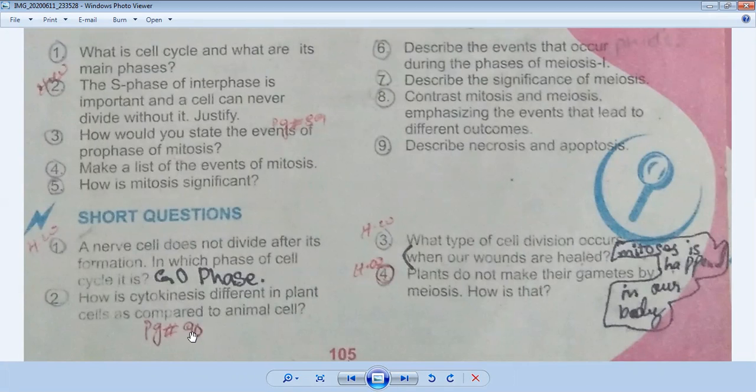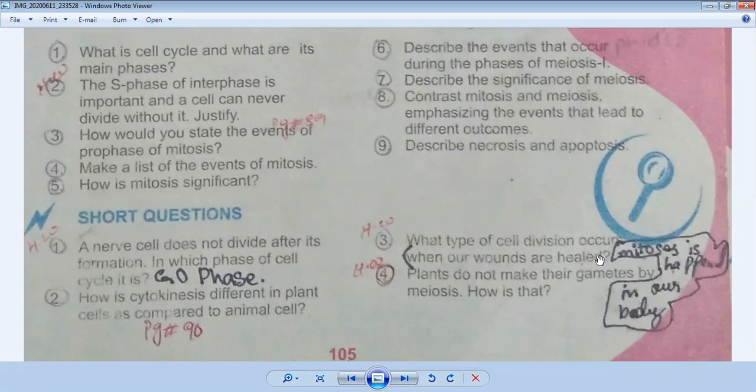The heading given is cytokinesis. The first paragraph is explaining cytokinesis in animal cells, and the second paragraph is explaining cytokinesis in plant cells. Okay, now come to question number 3. This is another short question: what type of cell division occurs when our wounds are healed? Its answer is very simple. Mitosis happens in our body.